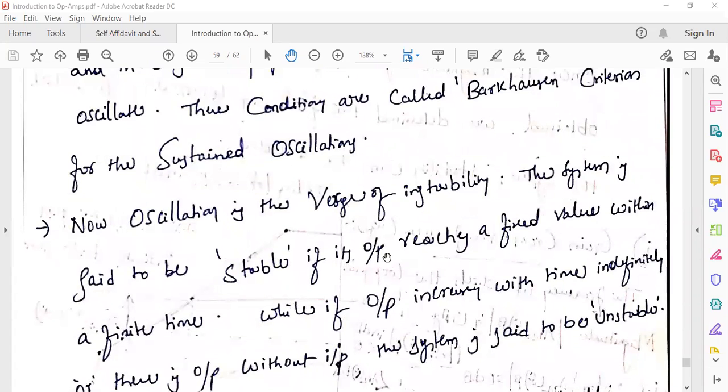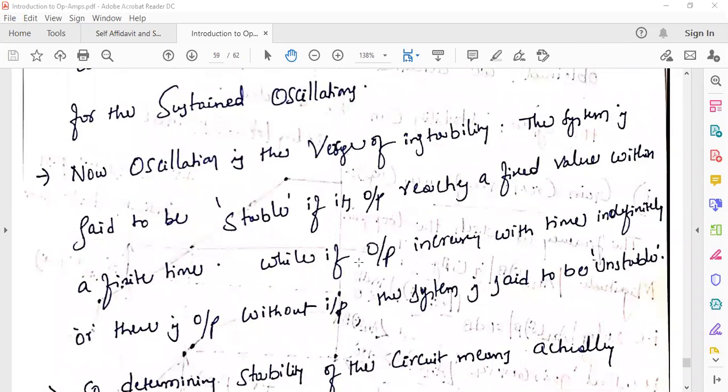The system is said to be stable if the output reaches a fixed value within a finite time. So generally, when do we say a system is stable? When the output reaches a fixed value within a finite time, right. So within a finite time your output reaches some fixed value. You have already set a fixed point, right. So within this much time the output must be reached. So if, when you are applying input within a specified time, your device reaches that particular output and it gets satisfied, then the system is said to be stable.